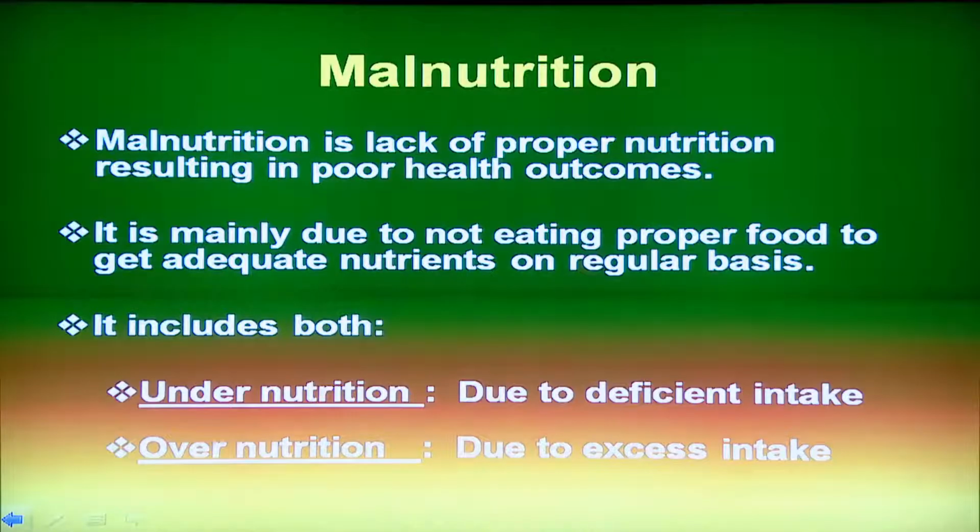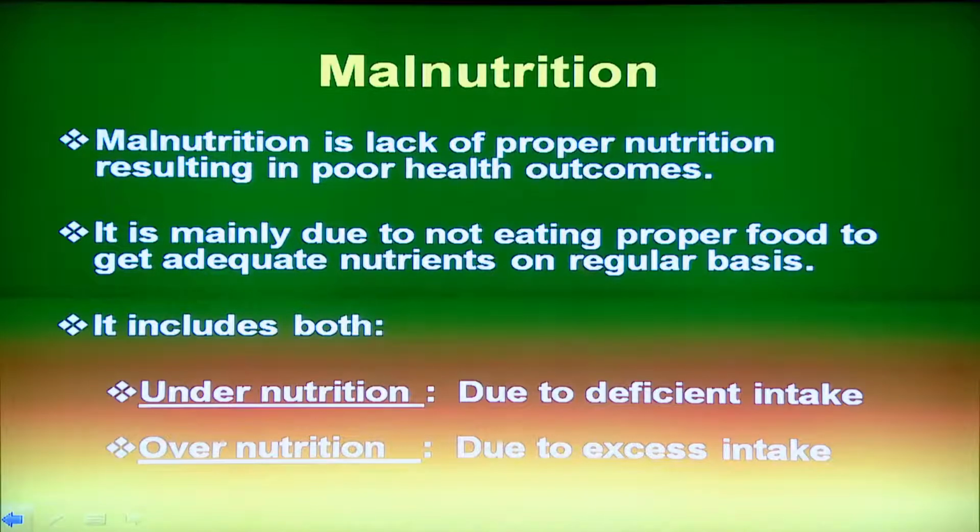Malnutrition is a lack of proper nutrition resulting in poor health outcomes. It is mainly due to not eating proper food to get adequate nutrients on regular basis. It includes both undernutrition, which is due to deficient intake, and overnutrition, which is due to excess intake.